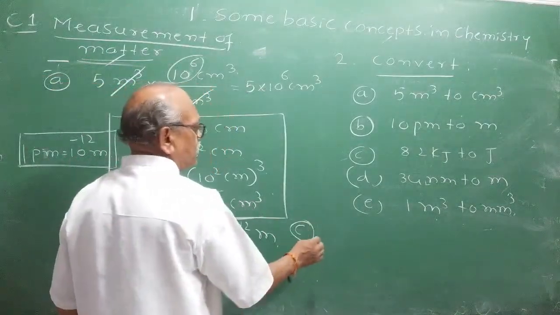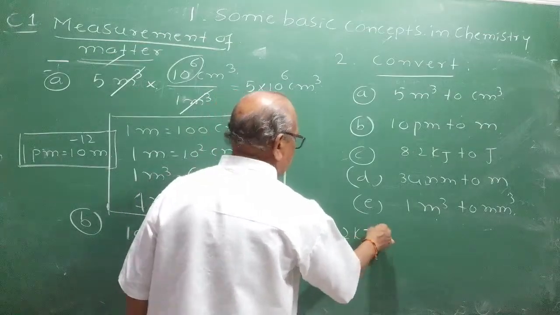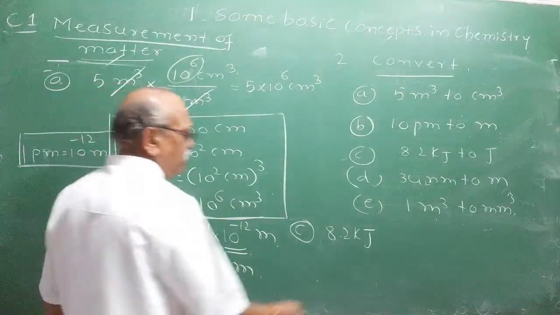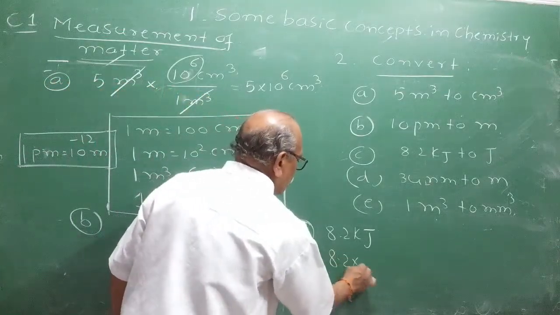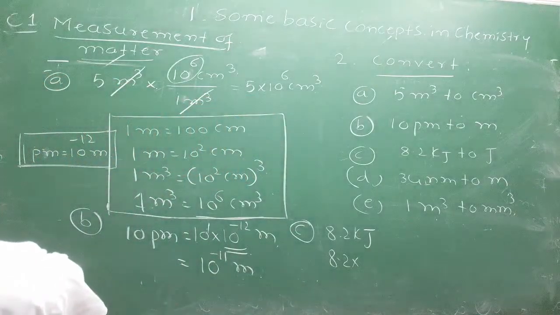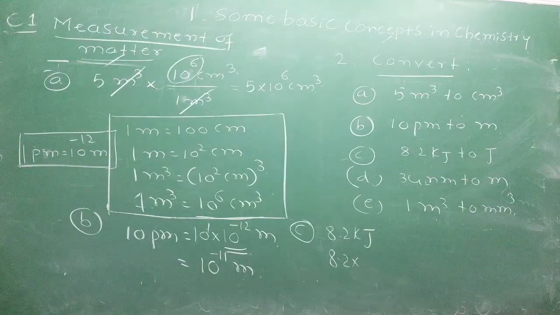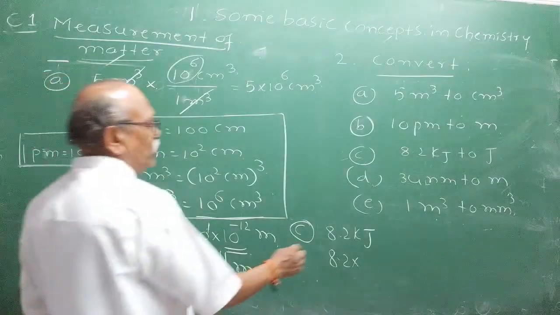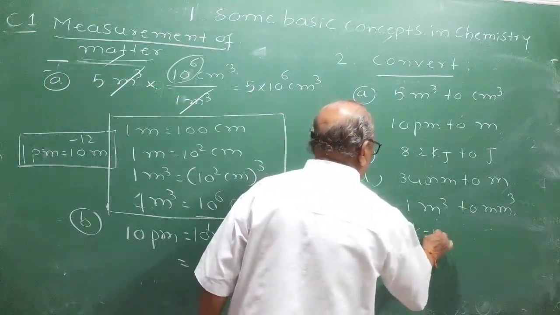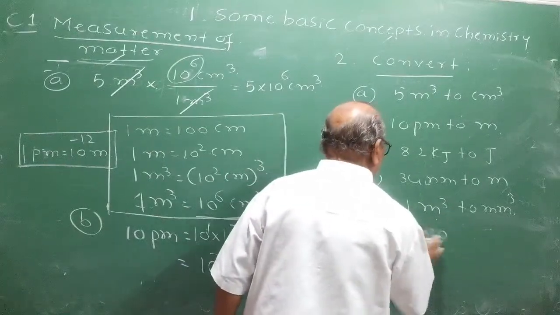How do you express 8.2 kilojoules of energy into joules? How do you write it? 8.2 into, right? Okay, I don't want only yes or no. I want your calculation, your conversion. 1 kilo, what is the conversion? 1 kilo is equal to 10 raised to...